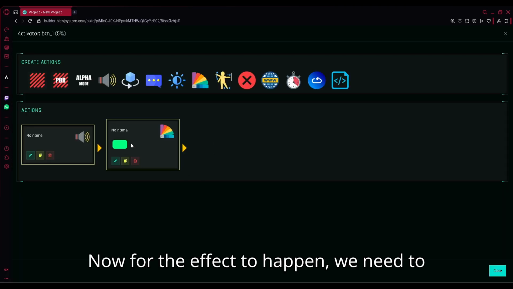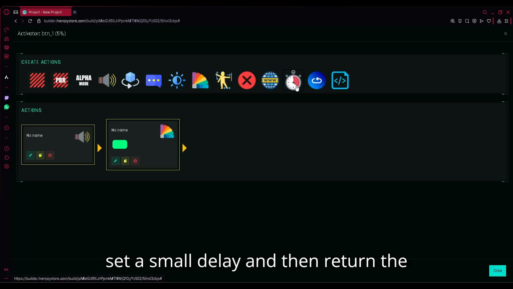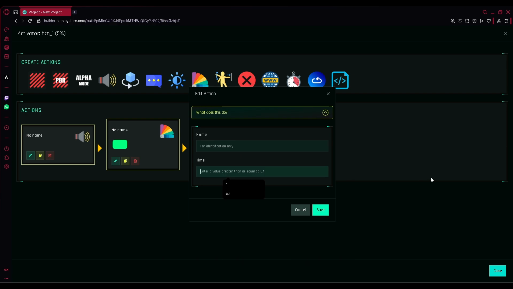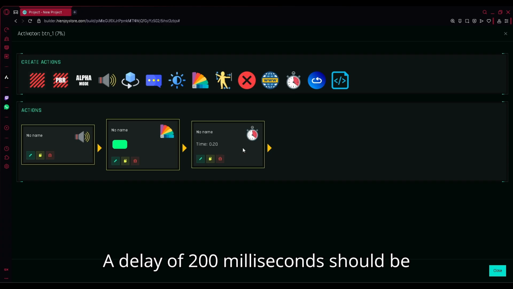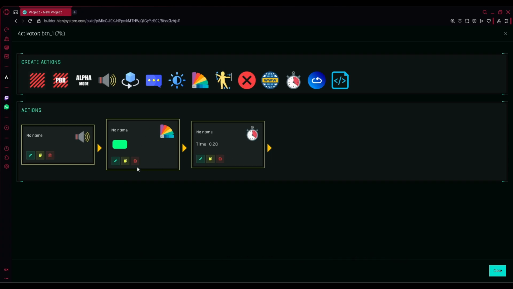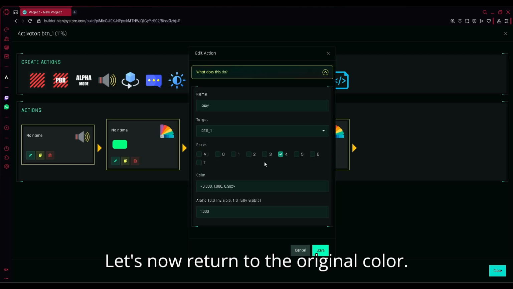Now for the effect to happen, we need to set a small delay and then return the button's color to normal. A delay of 200 milliseconds should be enough. Let's now return to the original color.